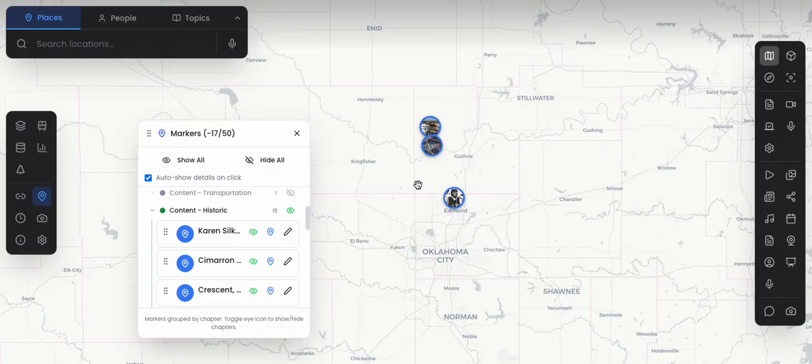I'll be talking a lot about spatial storytelling, meaning using maps, data, text, video, images, audio together to paint a picture of what content really is.